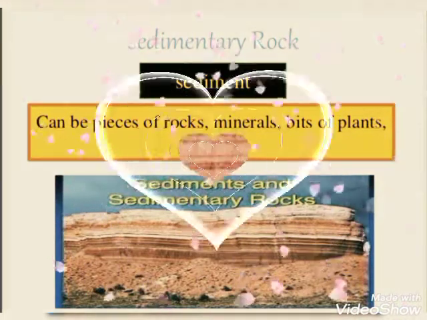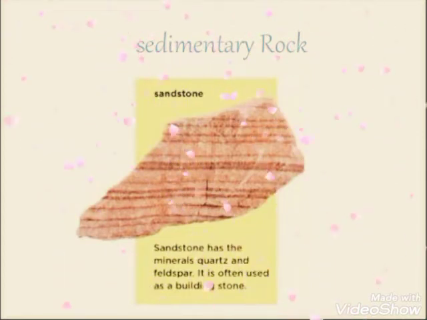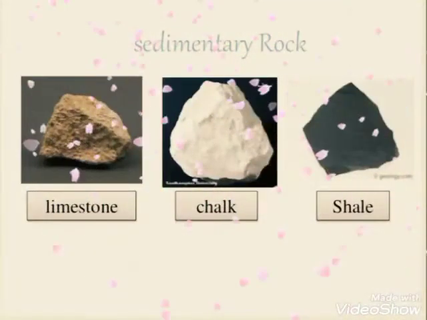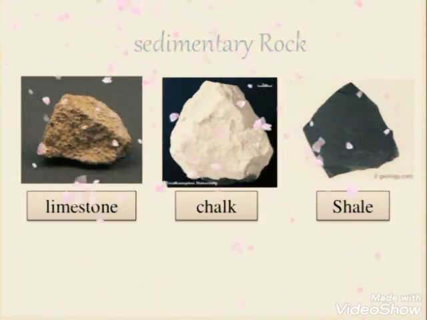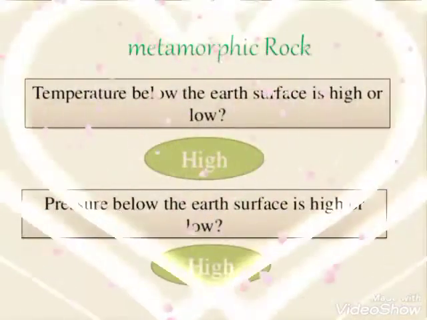A river carries a lot of small pieces of rocks and minerals to a larger body of water. These pieces settle at the bottom, and over a long period of time they form into solid rocks. Examples of sedimentary rocks are limestone, chalk, sandstone, shale, etc.